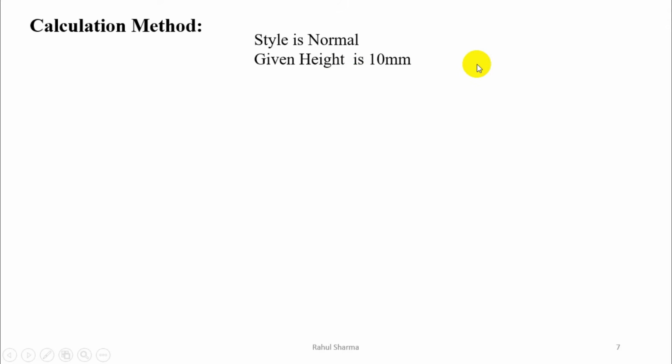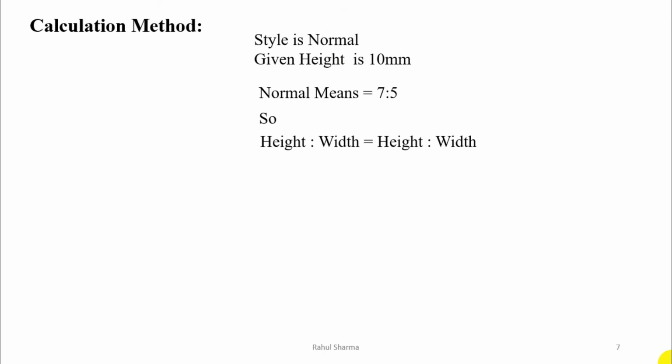We need the second value, that is width. Now how to get the width? Using these two things only, normal and height of letter. I will show you. Normal means 7:5. So height to width is equal to height to width.